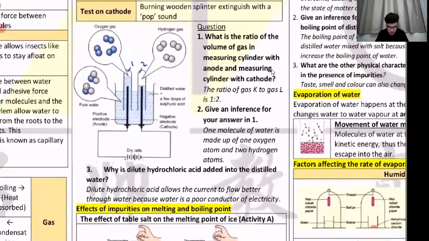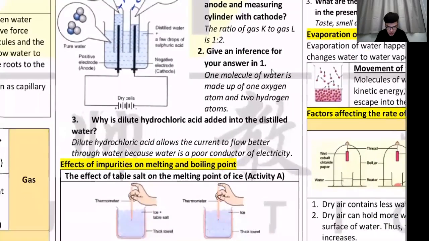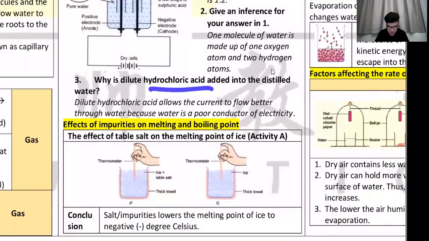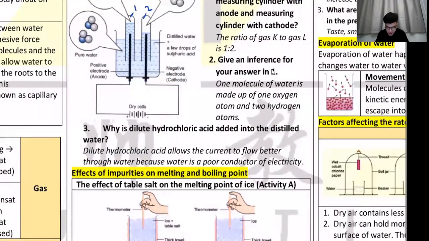All right, so anyway, one more thing I forgot to mention. Why do you add acid into this thing? This is to increase the conductivity of electricity, to make electricity conduct better. Because water, believe it or not, is not a very good electricity conductor. You might say, what are you talking about, sir? Water can electrocute us, what? Yes, it can, but it is very bad at that.